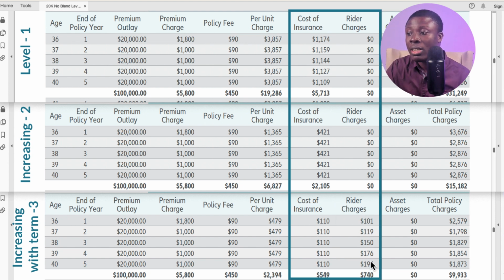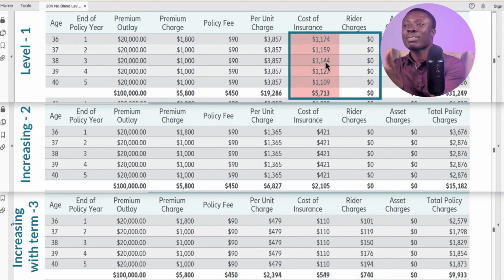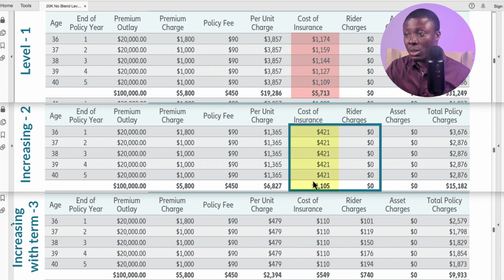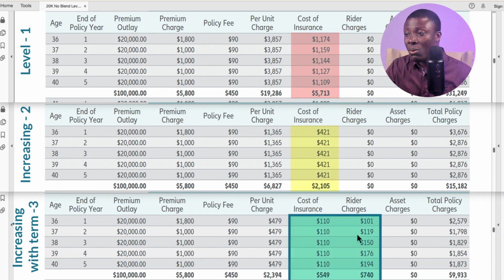These two columns will give us the comparative cost of insurance if you are trying to compare it to this. So here, a little over $1,000 across the first 5 years, we have $421. And then here, when we add these two, we are looking somewhere around $300 here. Blending term insurance really helps reduce the expenses in the product.